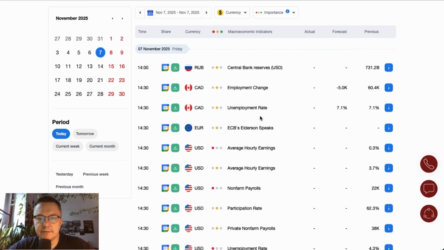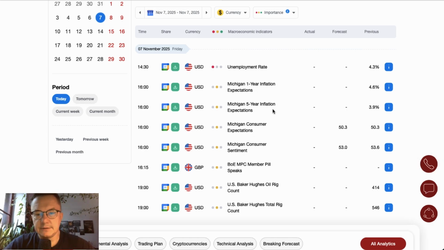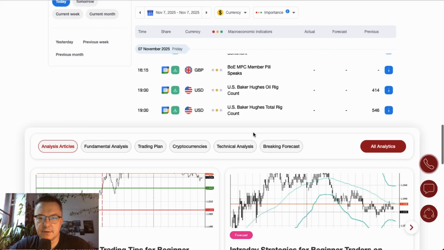Employment change and unemployment rate data from Canada are scheduled for release at 2:30 as well, and Elderson will give us a speech at 2:30 as well. Unemployment rate together with the non-farm payrolls will be scheduled for release at 2:30. Then we have Michigan 1-year and 5-year inflation expectations, consumer expectations, consumer sentiment data. All of them are scheduled for release at 4 o'clock. Then we have Bank of England member Pill to give a speech at 4:15, and at 7 o'clock we got US Baker Hughes oil rig count and total rig count data for all of you crude oil traders.